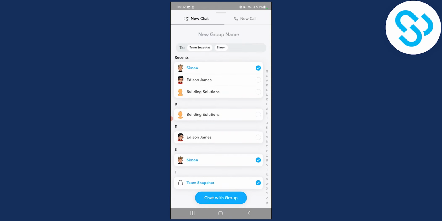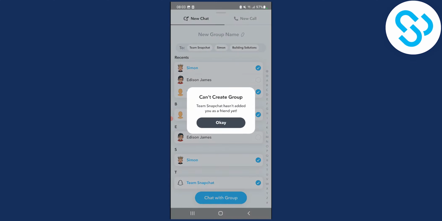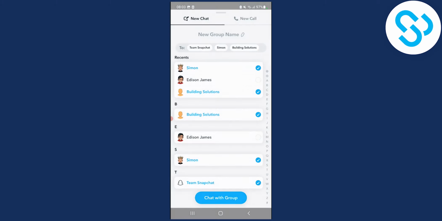For example, Team Snapchat, Simon, myself, and then chat with a group. And as you can see, obviously we can't create a group with Team Snapchat, right? So you can only create a group with people that added you as a friend. Just keep that in mind.